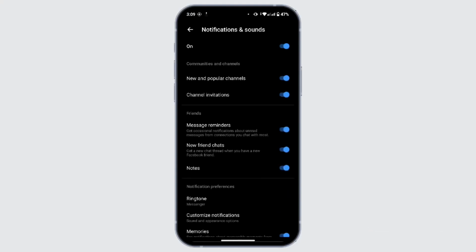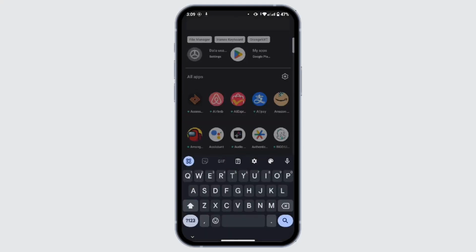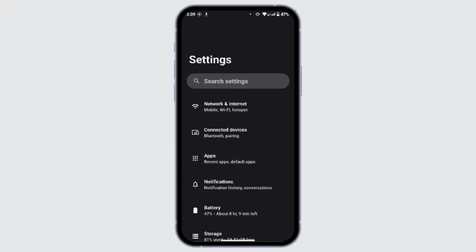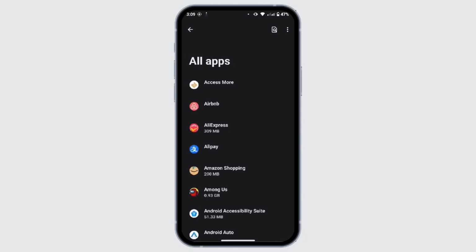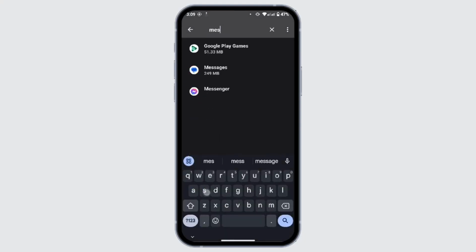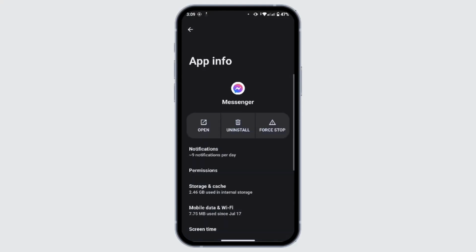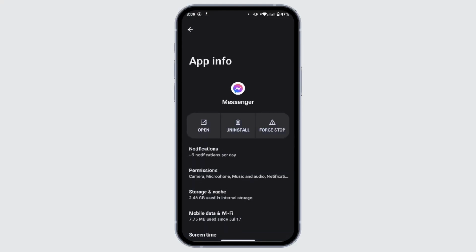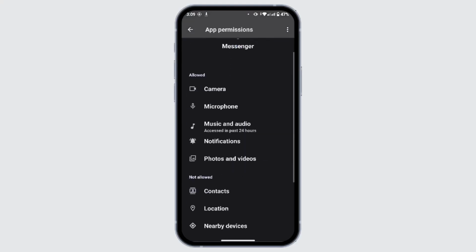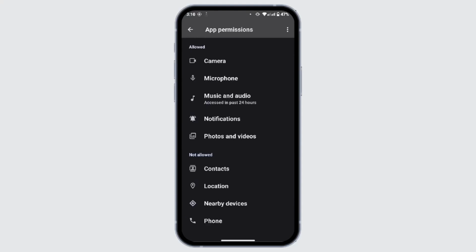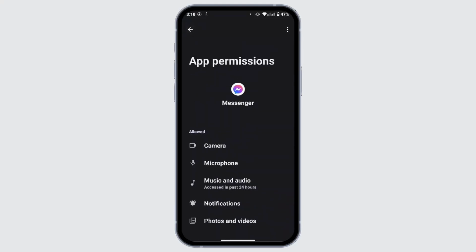Now once you have done that and you're still having the problem, then what you have to do is go back, tap on settings in your device, tap on apps, tap on see all apps. After that, tap on the search icon from the top right corner and you can simply search for Messenger. Once you get to the app info page of Messenger, scroll down a bit and first of all tap on permissions, and here make sure that you have allowed permission to the microphone as well as your camera. If not, tap on it and allow the permission.